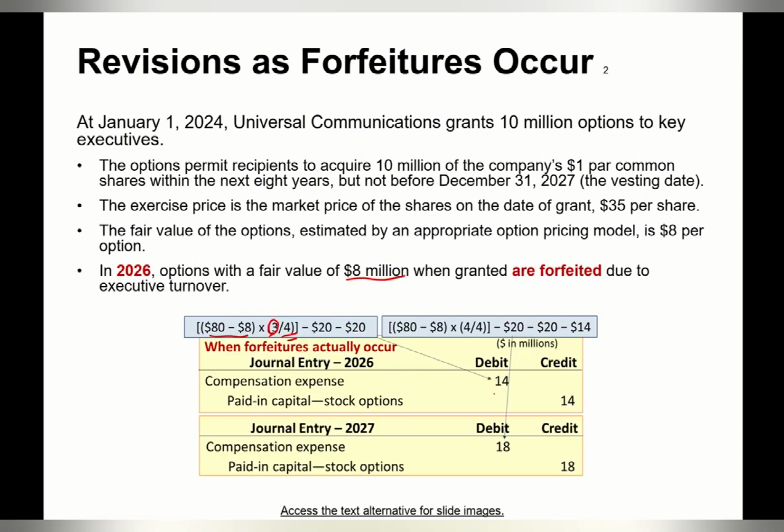So in 26, compensation expense should be recorded by the difference, which is 14. And in 27, now it's 4 over 4 years. So it's 72 million times 4 over 4 years minus what was debited in the previous years. That's 20 in 24, 25, and 26. So we get the difference. Remaining amount is $18 million compensation expense in 27.